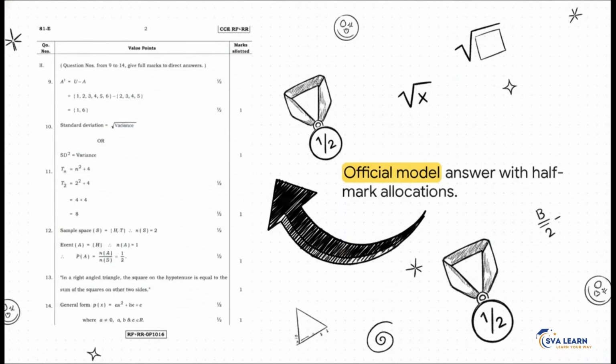As an evaluator, I'm awarding a half mark merely for stating the sample space S, and another half mark just for writing down the formula. And that's before you've even done any real math. Think about that. If you just write down the final fraction, you are basically throwing away 50% of your grade for that specific question. No way we're doing that.